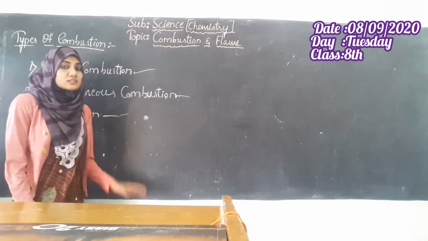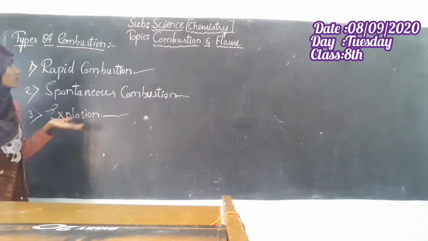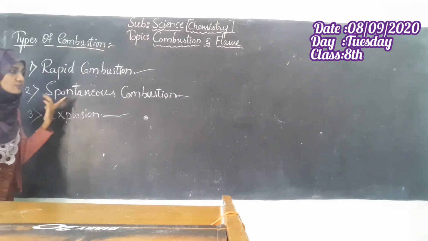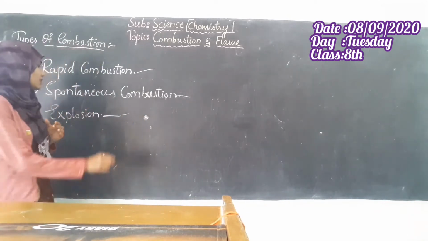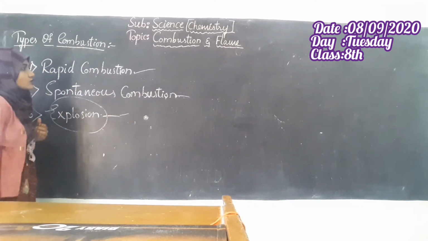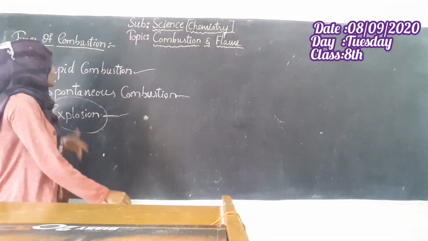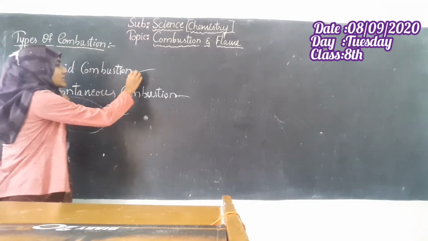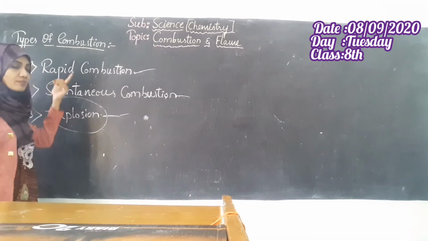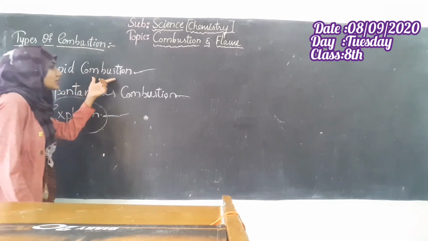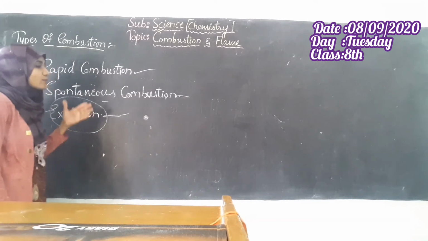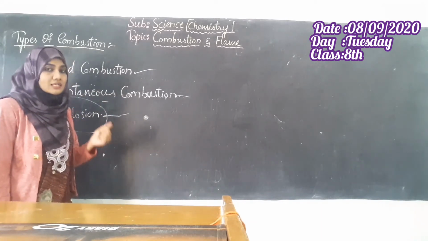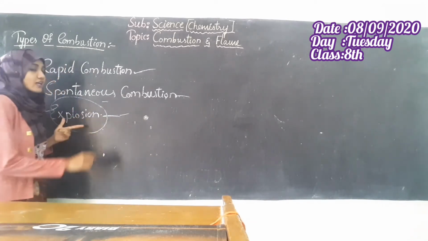But one thing to say, students: among these three, the most violent and deadliest combustion will be the explosion. So it's in ascending order. The less violent combustion will be rapid combustion, the little more violent combustion will be spontaneous combustion, and the most violent, deadliest combustion will be the explosion.